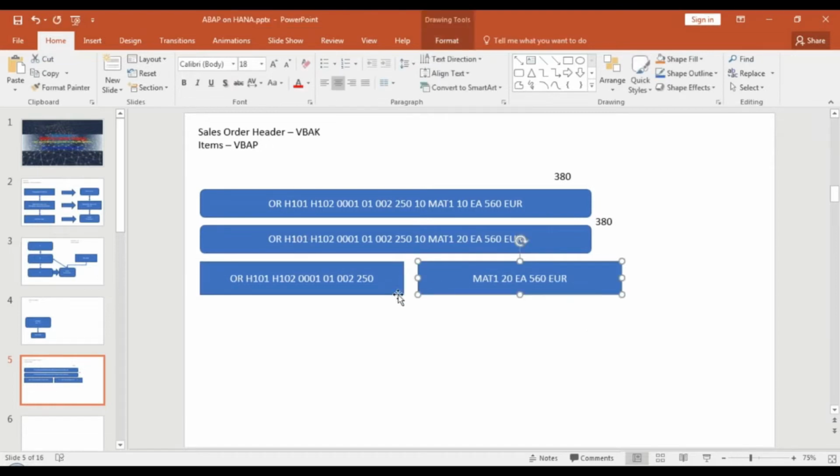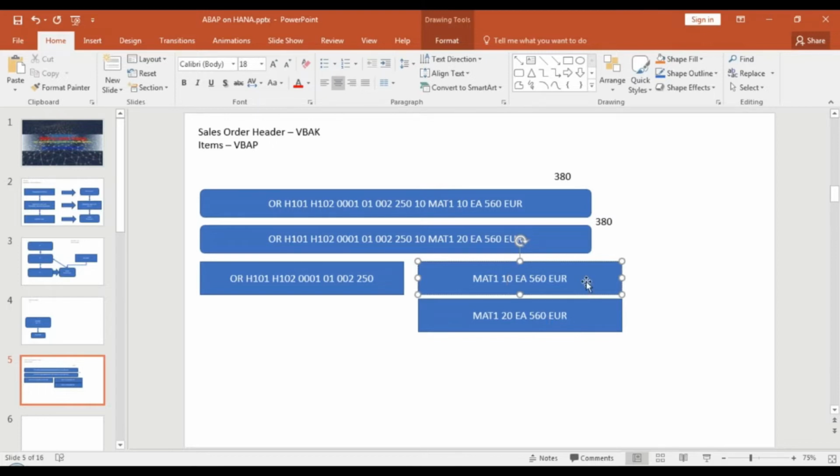These two structures are related by a foreign key relationship. Now if you change the quantity, only the item data is replicated. This way you save a little bit of memory, but the problem remains the same. Your change document size is too big.